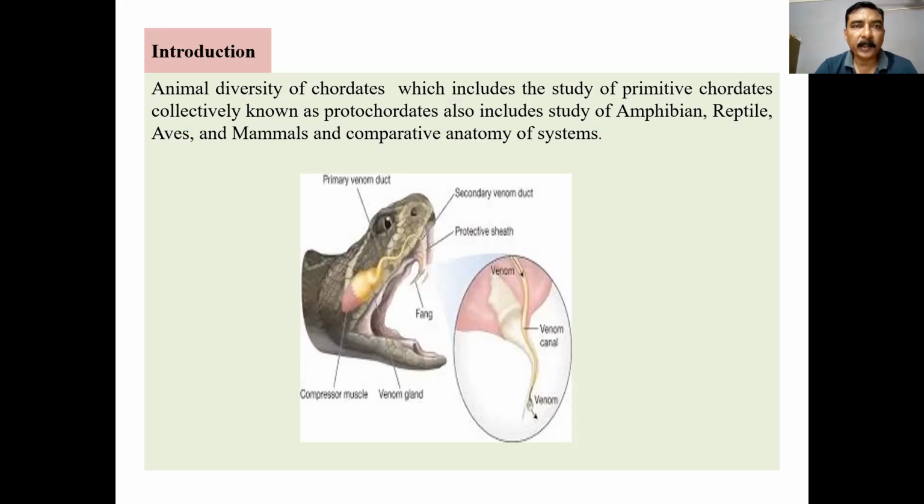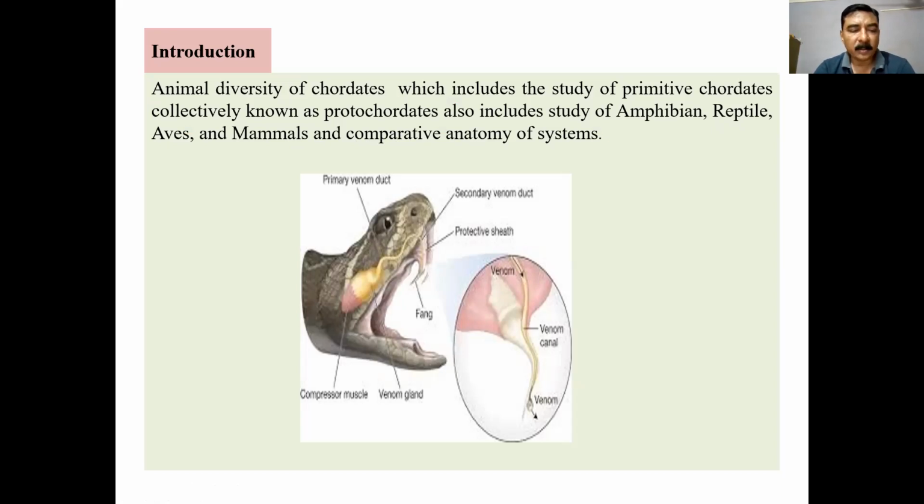Now, for this paper, we have to study the animal diversity of chordates, which includes the study of primitive chordates, collectively known as protochordates, and also the study of amphibians, reptiles, aves, and mammals, and comparative anatomy of systems. In this paper, the students become aware of how, from protochordates up to mammals, an evolutionary diversity takes place, and this diversity is concerned to each class, right? From urochordate, cephalochordate, cyclostomata, pisces, amphibia, reptile, aves, and mammals.